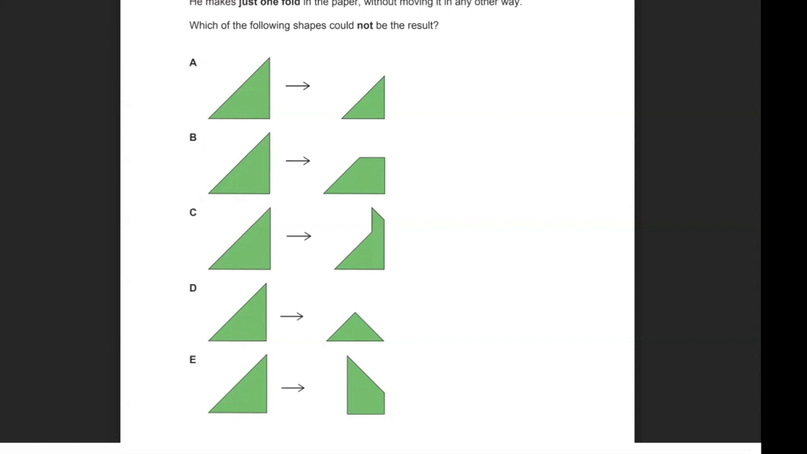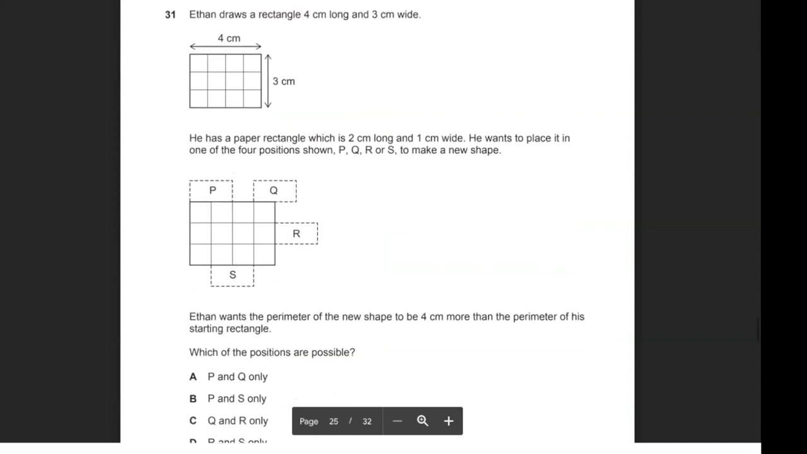Okay, moving on. Just a few more questions left and we'll be done. Question 31 says Ethan draws a rectangle 4 centimeters long and 3 centimeters wide. He has a paper rectangle which is 2 centimeters long and 1 centimeter wide. He wants to put it in 4 positions, P, Q, R, and S, to make a new shape. Ethan wants the perimeter of the new shape to be 4 centimeters more than the perimeter of his starting rectangle.